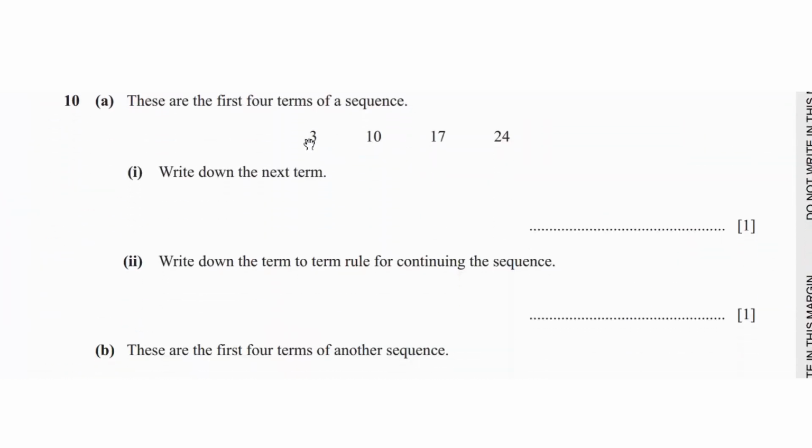Question 10 says, these are the first 4 terms of a sequence. Write down the next term. So first, let's see if there's a common difference between all of the terms. We know that 3 plus 7 is 10. 17 is also 10 plus 7. And 24 is 17 plus 7. So we have a common difference of 7. So for the next term, it's going to be 24 plus 7, which is equal to 31.